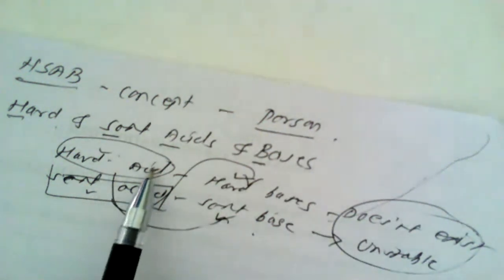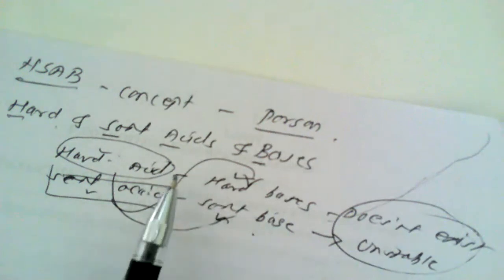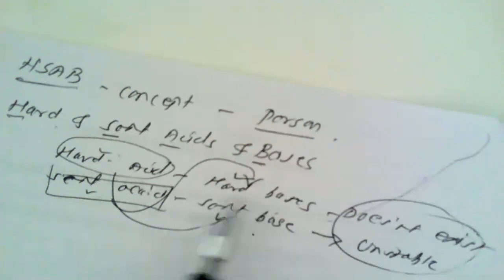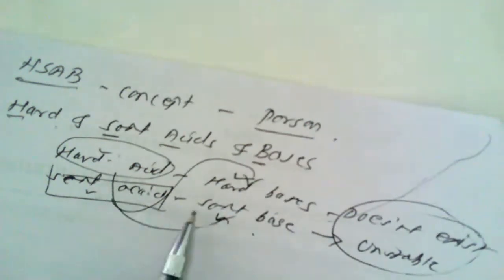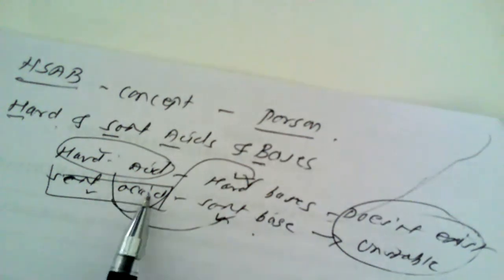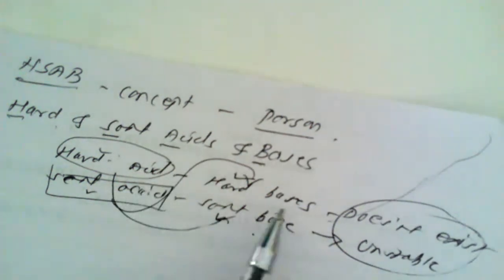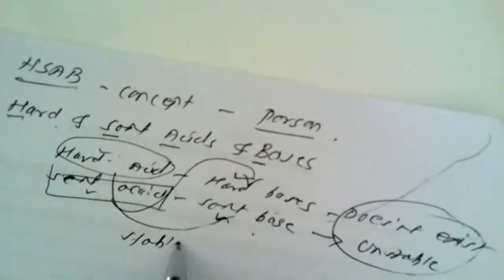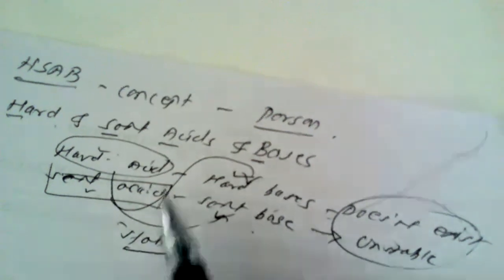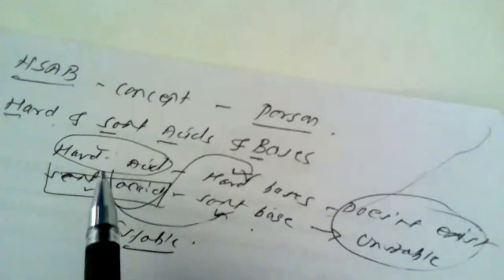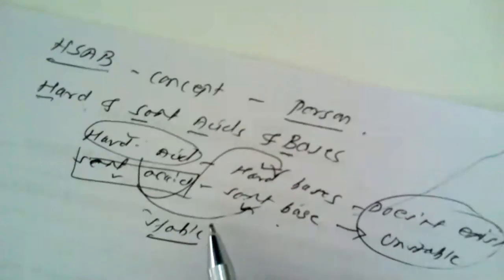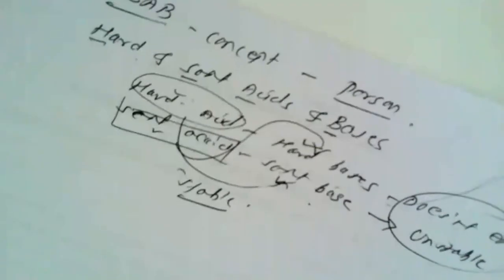Hard acid always prefers to bind. I am using the word prefer, that means it always loves to bind with hard bases, and soft acid always binds with soft bases. So soft acid with soft base, hard acid with hard base, such interactions always lead to a stable molecule or stable product. And if the reverse case takes place, that is, if hard acid combines with soft base, an unstable product may be formed. This concept is known as the HSAB concept, which was put forward by Pearson.